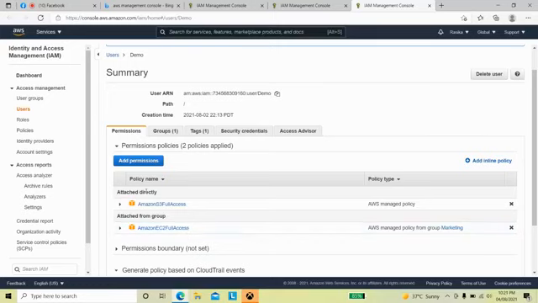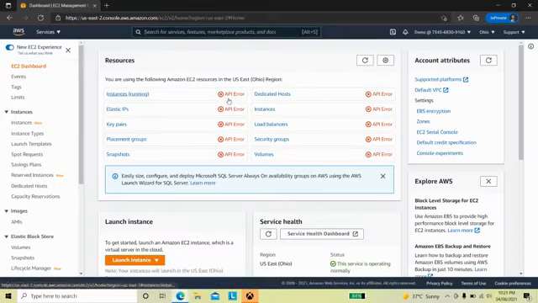You have a different category, like attached directly to the user. That is how the permission is attached from the group, because this user belongs to that group, and the group has the EC2 access permission. Now if you go into your demo account, the IAM user account, and do a refresh, see, the error has gone, so you are able to use EC2 as well as S3.